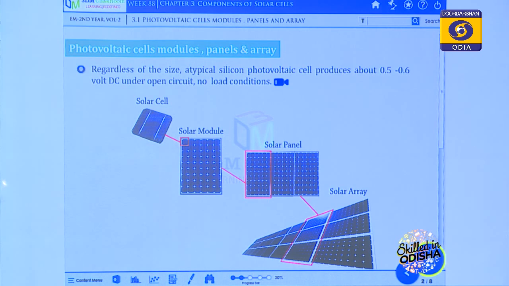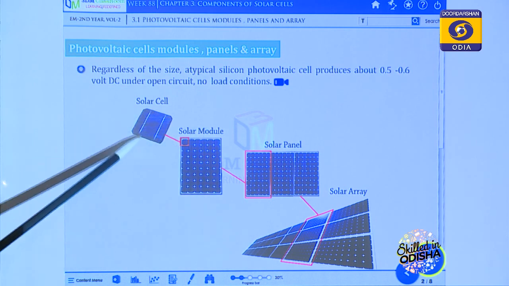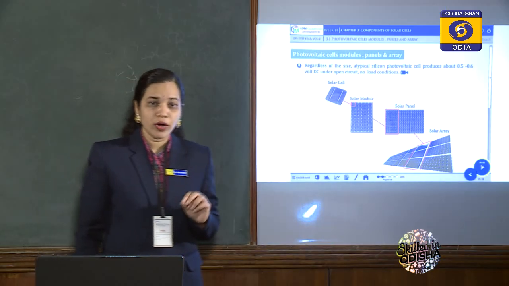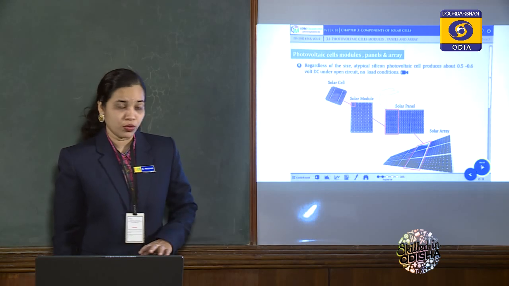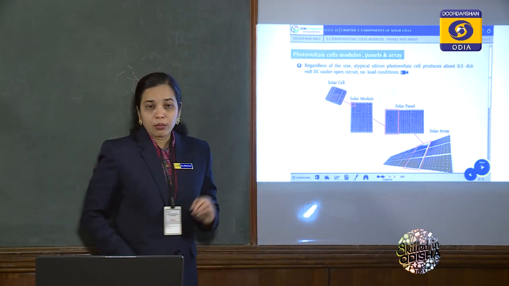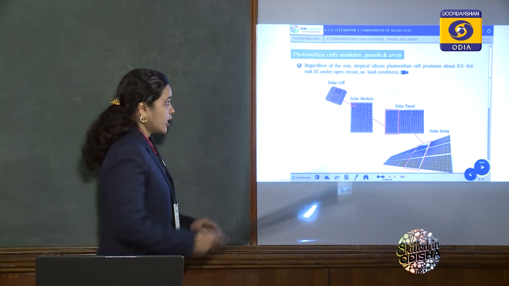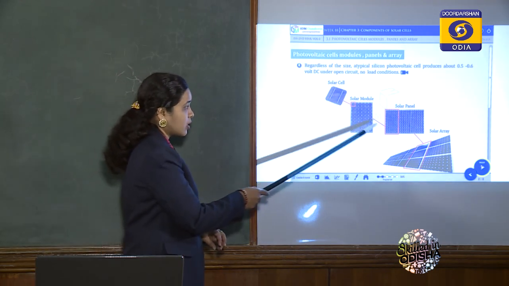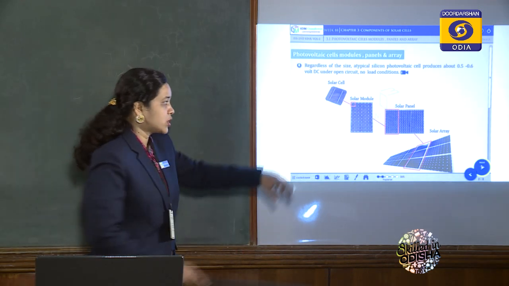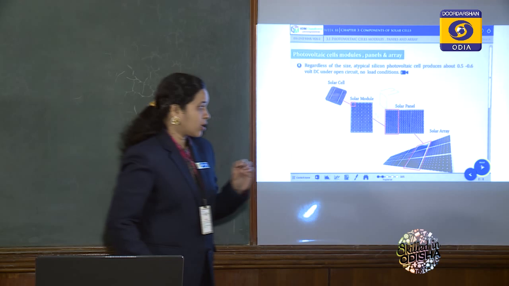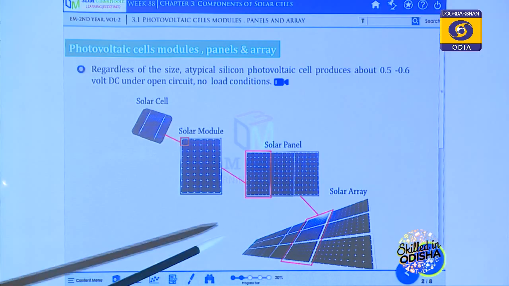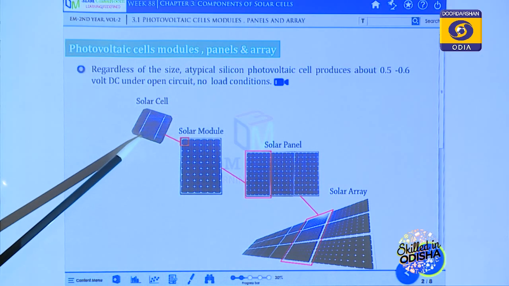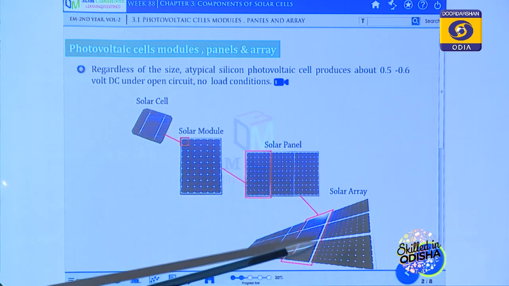By combining a number of series connections, we can make a solar module. A solar cell generally provides 0.5 volt output, and a solar module provides 12 volt DC output. So by a number of series connections of solar cells, a solar module is formed, and by the electrical connection of solar modules, a solar panel forms, and by connecting a number of solar panels in series and parallel both, a solar array forms. So this is a solar cell, solar module, solar panel and solar array.